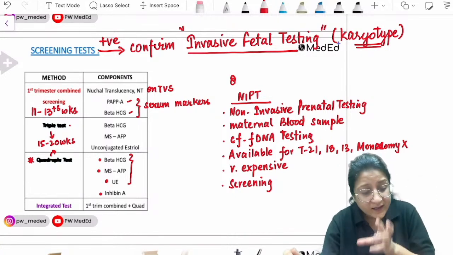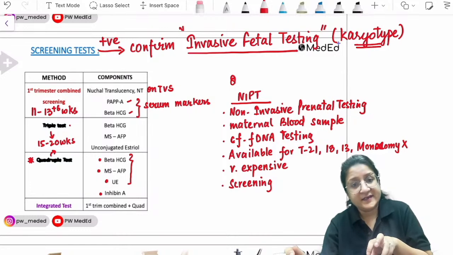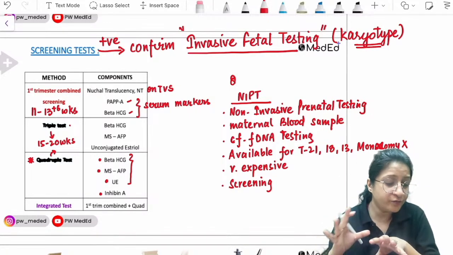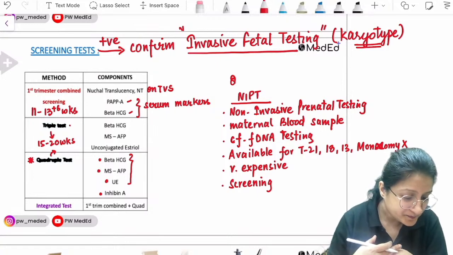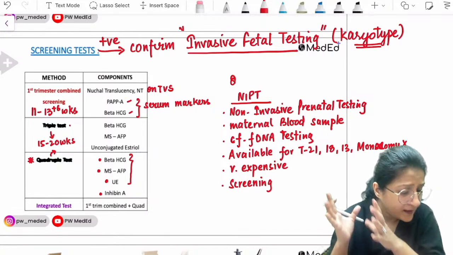Okay, so what are the methods of invasive fetal testing? Now, whether we go for amniocentesis or, okay, wait,